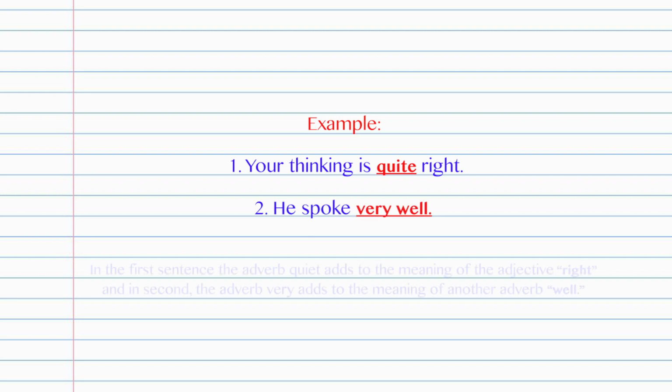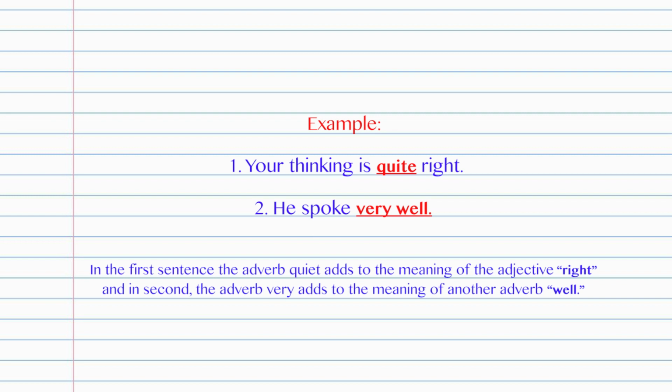For example, your thinking is quite right. Second, he spoke very well. In the first sentence, the adverb quite adds to the meaning of the adjective right, and in second sentence, the adverb very adds to the meaning of another adverb well.